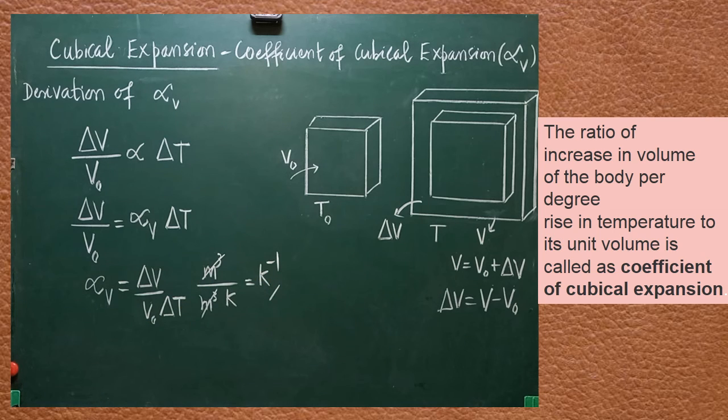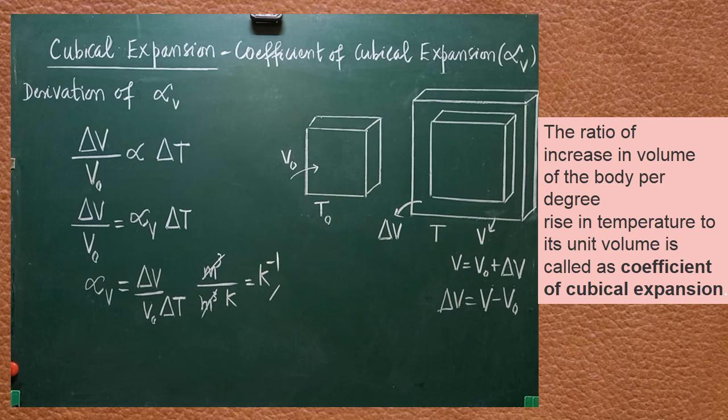Are you clear? Always alpha V must be represented with a number along with the unit Kelvin inverse. Understood? So alpha V will be different for different solids. If brass and iron are fitted together, such an arrangement is called a bimetallic strip. Bi means two. If two metals, brass and iron, are fitted together, that strip will act as a bimetallic strip.